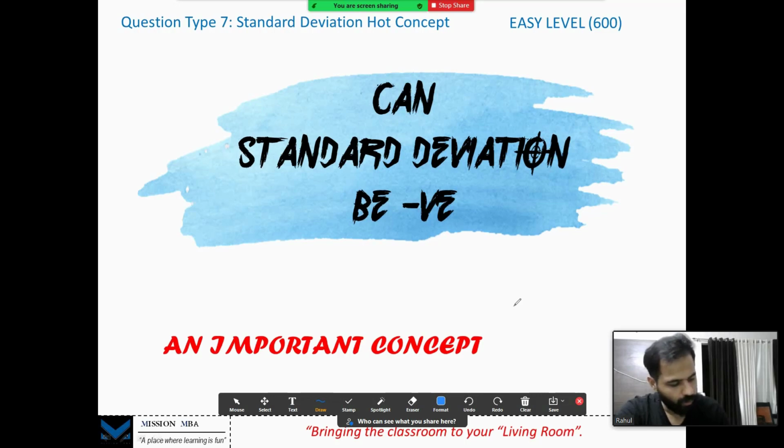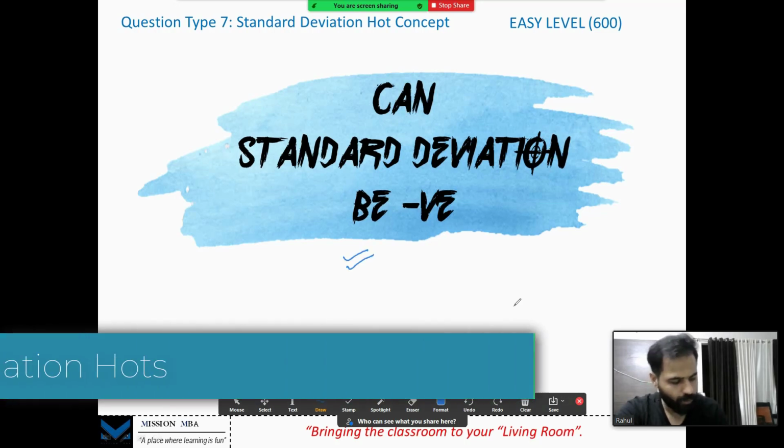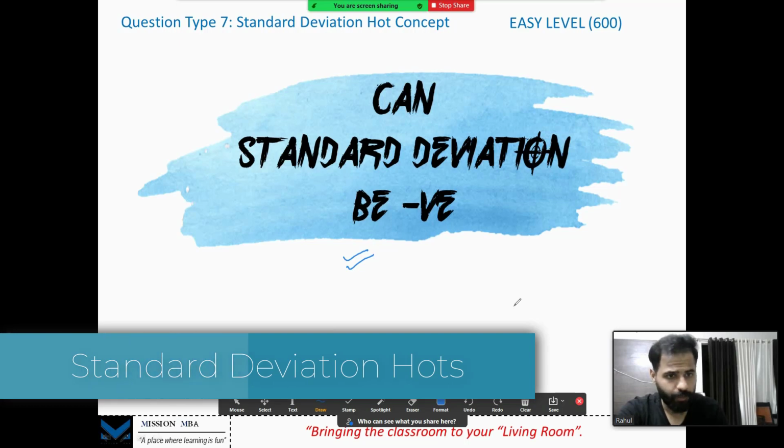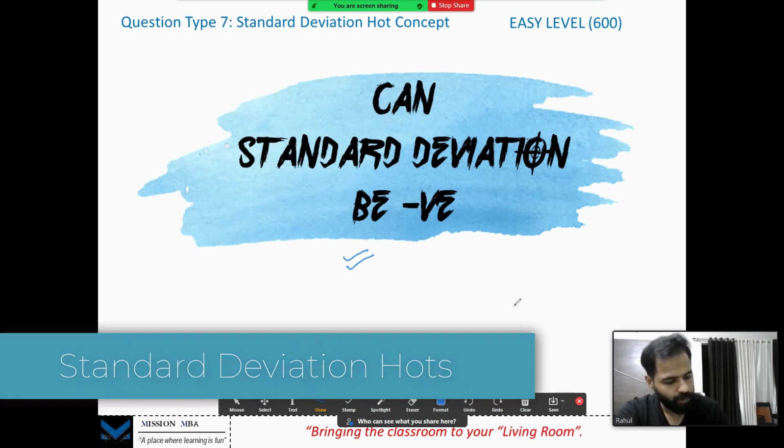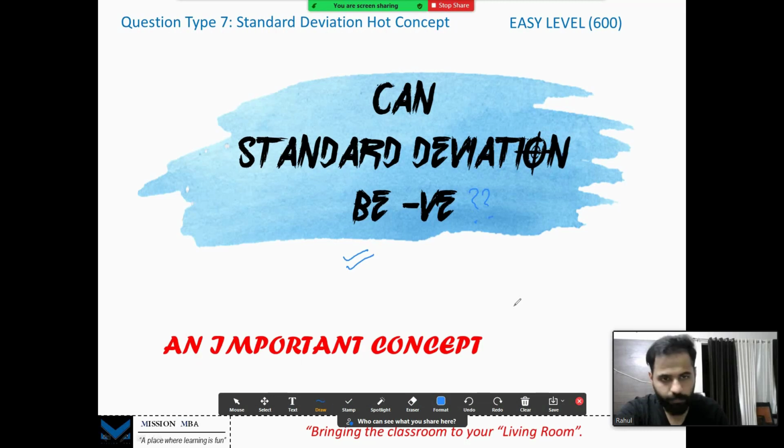Alright guys, let's move to an important question type or concept on standard deviation. My question to you is, can standard deviation be negative? The idea is no. Remember, the standard deviation is ultimately the square root of variance, or some term, let us say. The square root of any number is always positive. That is mathematically. Remember guys, standard deviation can never be negative. So this is just mathematically I have shown you that it cannot be negative.